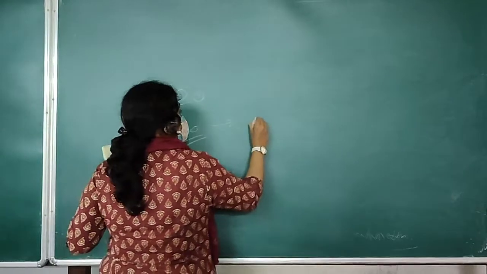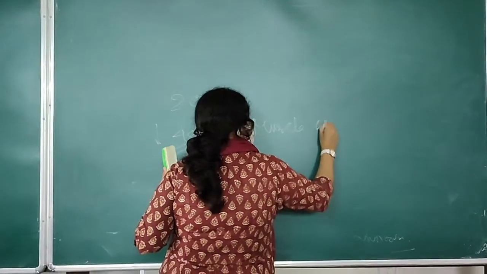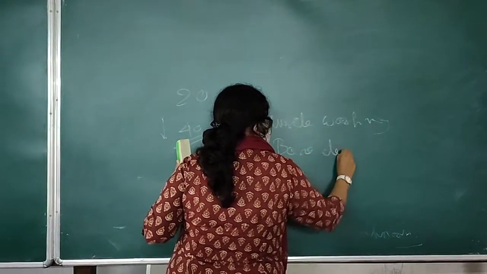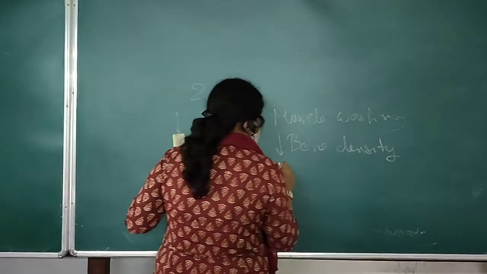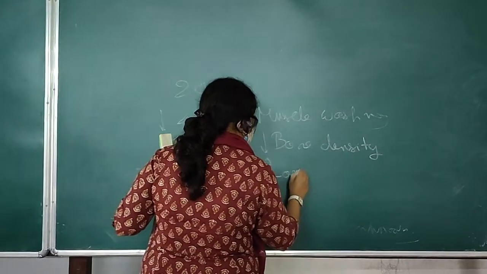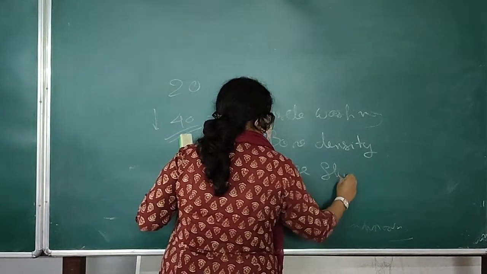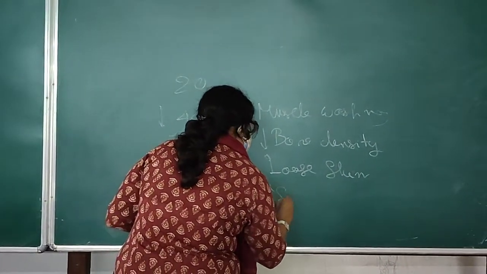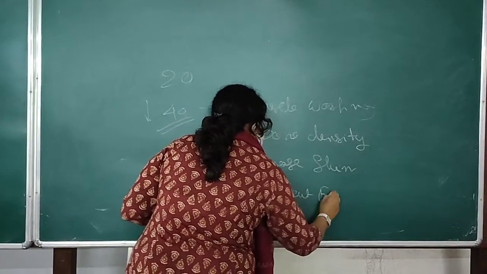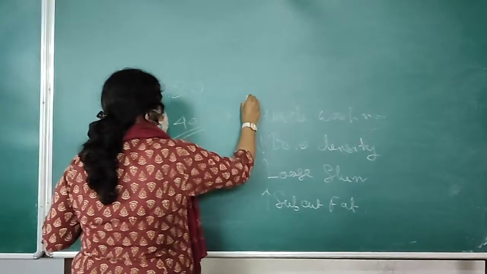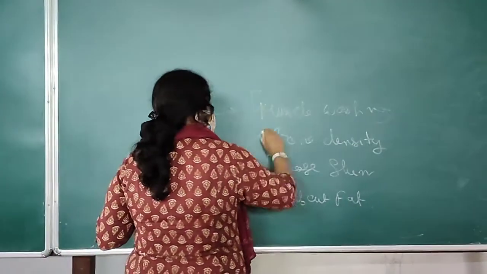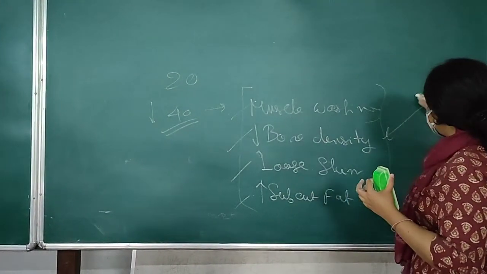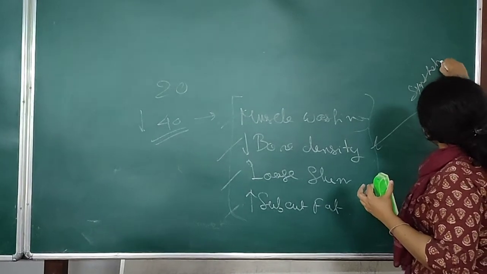Signs of aging means muscle wasting, decreased bone density, loose skin or sagging of skin, increased subcutaneous fat, etc. So with the starting of aging, when growth hormone starts to decline, all these manifestations start to appear, and we can reverse it with the help of synthetic GH.